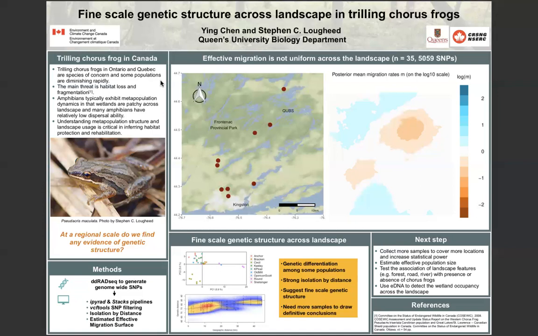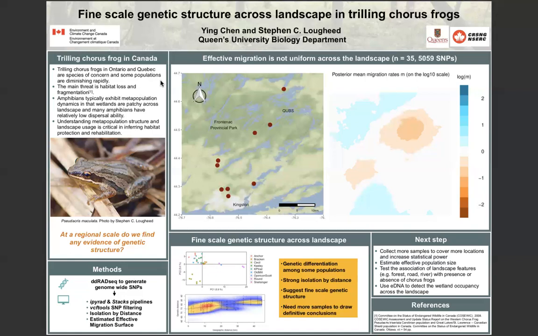However, on a landscape with sufficient habitats and good connections among habitats, amphibians might be able to disperse to adjacent available habitats for survival and breeding, and so the whole population can persist on the landscape for the long term. Therefore, it is critical to understand such metapopulation structure and their habitat usage across the landscape to inform habitat protection